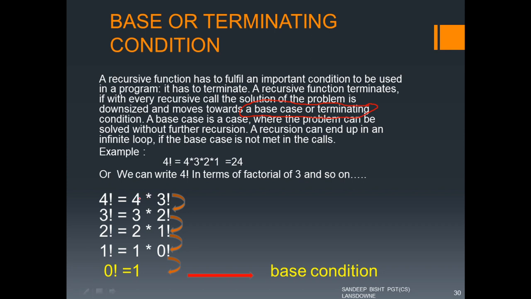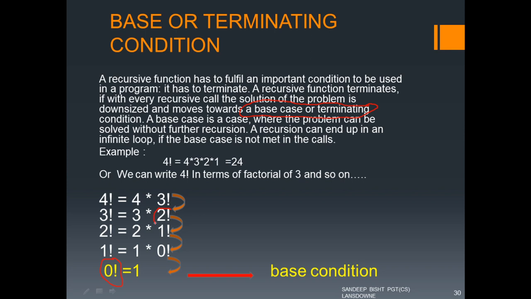As in the example of finding the factorial of 4, the base or terminating condition is when we reach the factorial of 0, and we all know that factorial of 0 is 1. So factorial of 0 will return 1, and this 1 will get multiplied with 1, so factorial of 1 will become 1, and this factorial 1 will give 1, and then this 1 will get multiplied by 2, and factorial of 2 will become 2, ones are 2.